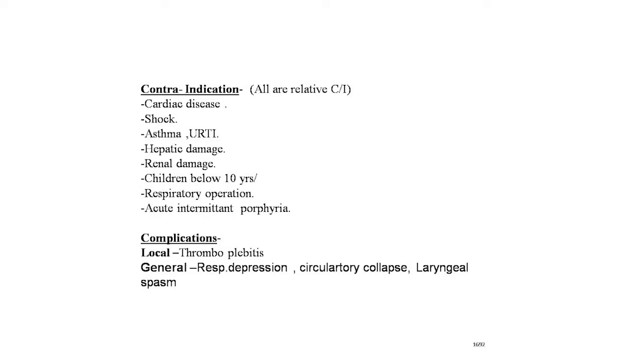Now the contraindications of this thiopental sodium, all are related with the CI: cardiac diseases, shock, asthma, URTI, hepatic damage, renal damage, children below 10 years, respiratory operation, acute intermittent porphyria. These are the contraindicated conditions for thiopental sodium. In such conditions, thiopental sodium should not be used.